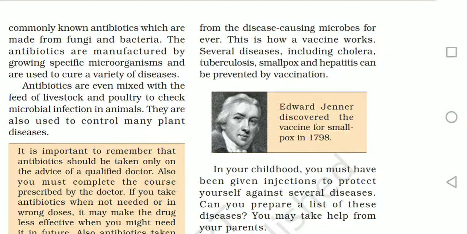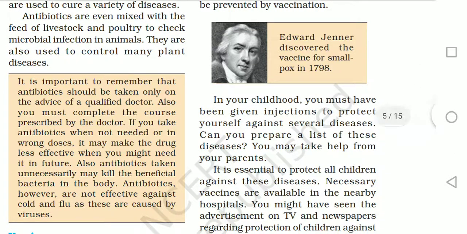The vaccine was discovered by Edward Jenner in the year 1798. The vaccine was against the disease smallpox. Earlier there was a very common disease, smallpox. So he found this vaccine for smallpox, and he injected it into a little boy who was very much free from getting the disease.